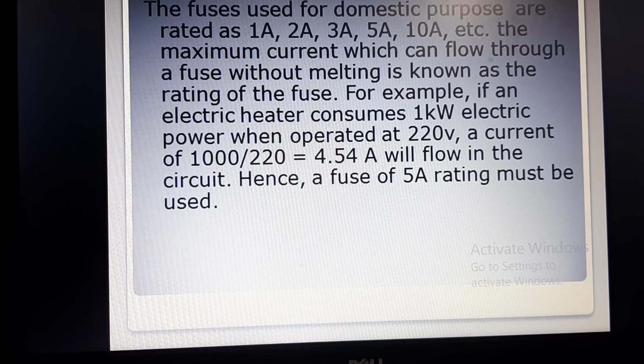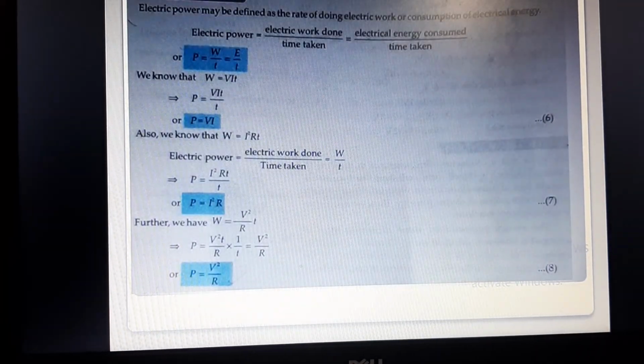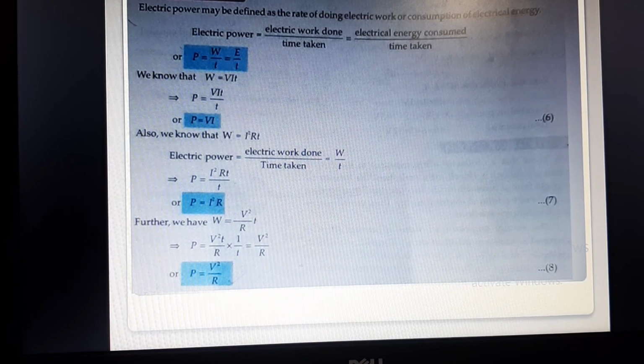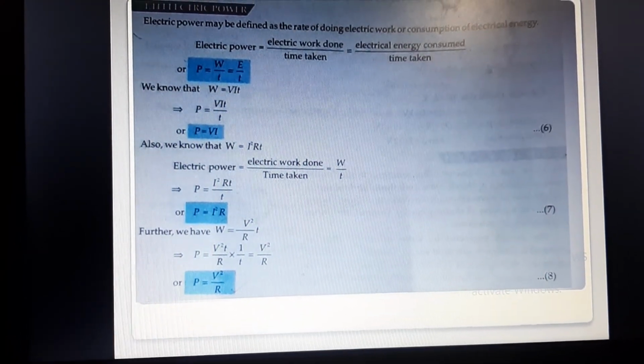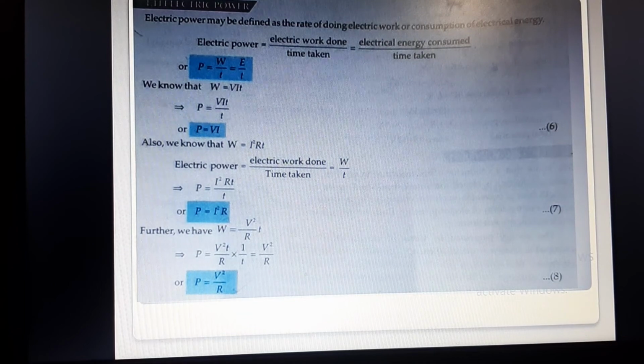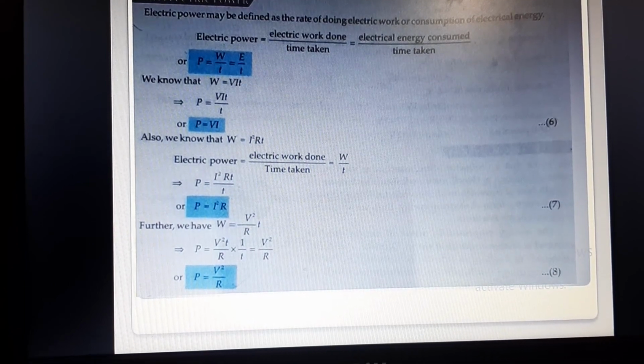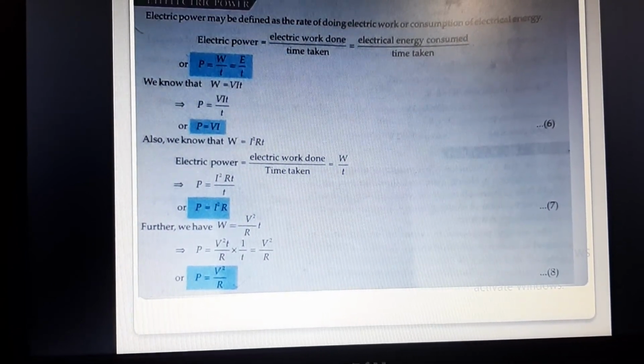These are the practical applications. Now next is electric power. What is power? Power is actually the amount of work done per unit time. It can be defined as a rate of doing electric work. I hope it is visible to everyone. Electric power may be defined as a rate of doing electric work or consumption of electrical energy.